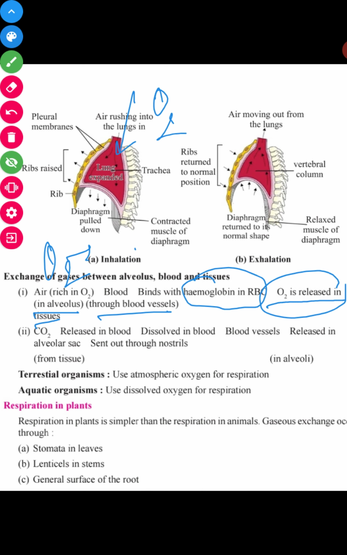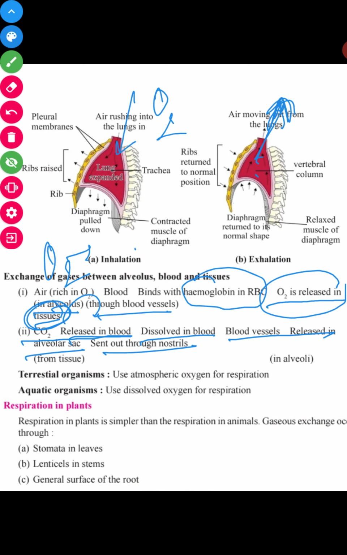How does CO2 come out? CO2 comes out of the tissue and is released into the blood, dissolved in the blood vessel, and released in the alveoli sac and sent out through the nostrils.